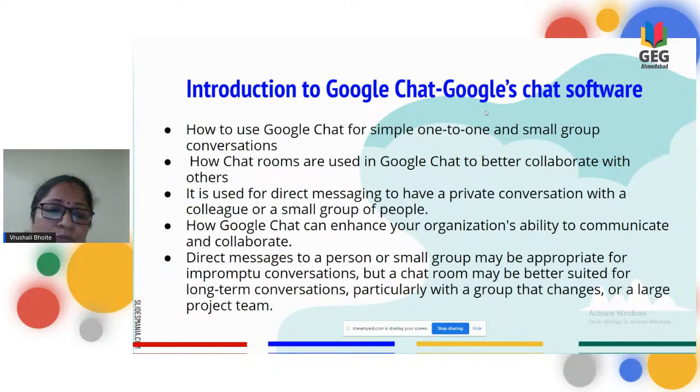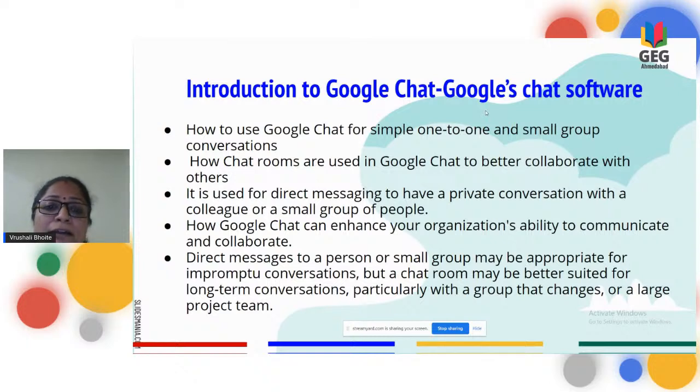Google Chat is also used for direct messaging, which means you can have a private conversation with your colleague or with a small group of people. Then there is how Google Chat can enhance your organization's ability to communicate and collaborate. If you are working on a project, all the project members can chat using Google Chat and also collaborate.